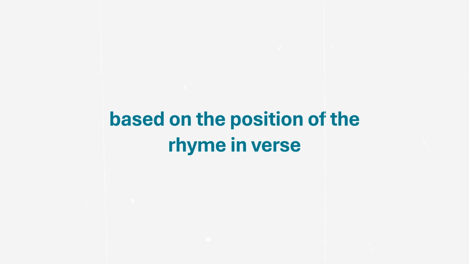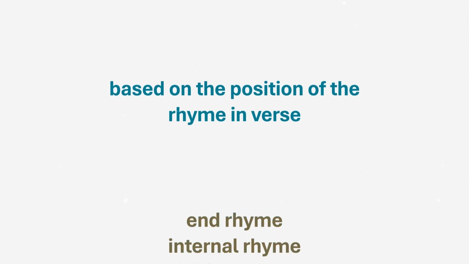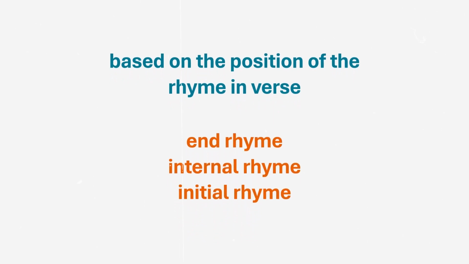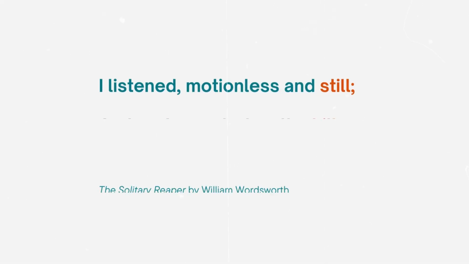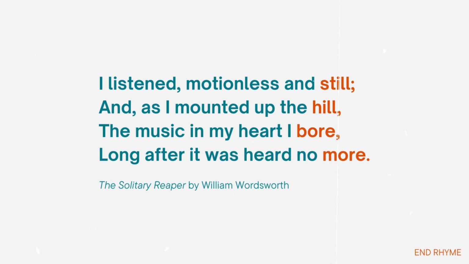Now, depending on the placement of the rhyming words within a verse, they can be categorized as 1. End rhyme or terminal rhyme, 2. Internal rhyme, and 3. Initial rhyme. When rhyme occurs at the end of lines, it is known as end rhyme or terminal rhyme. For example, take a look at these lines from William Wordsworth's The Solitary Reaper.